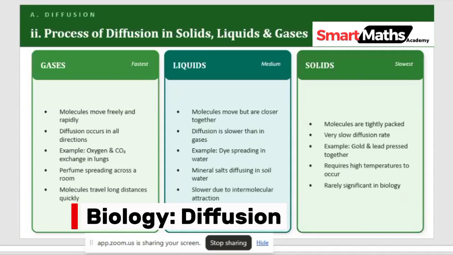So diffusion in liquid is slower compared to gas. The other day I gave you the example of a dye. When you spread dye in water, it moves slowly, slowly, until it has diffused through the whole water.